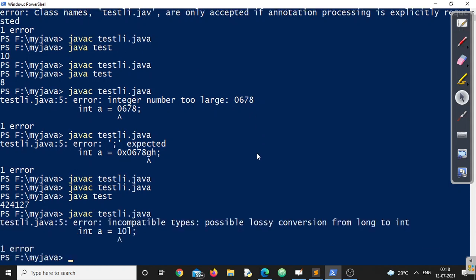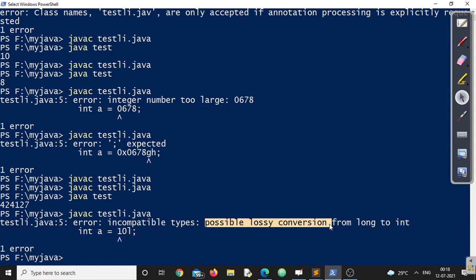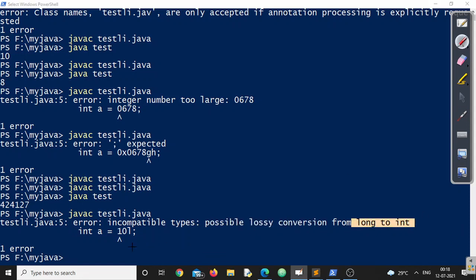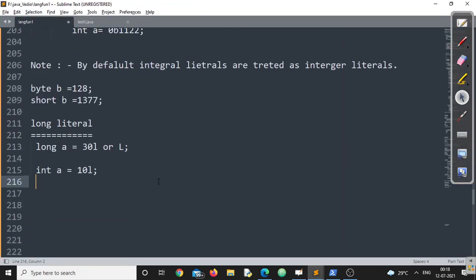Let's see what is going to happen. Immediately it will say incompatible type, possibly lossy conversion from long to int. Clearly we can say this is a long constant. I am trying to store the long constant into an integer, which is not possible by the rule, right? That's why Java is called a very strongly typed programming language.